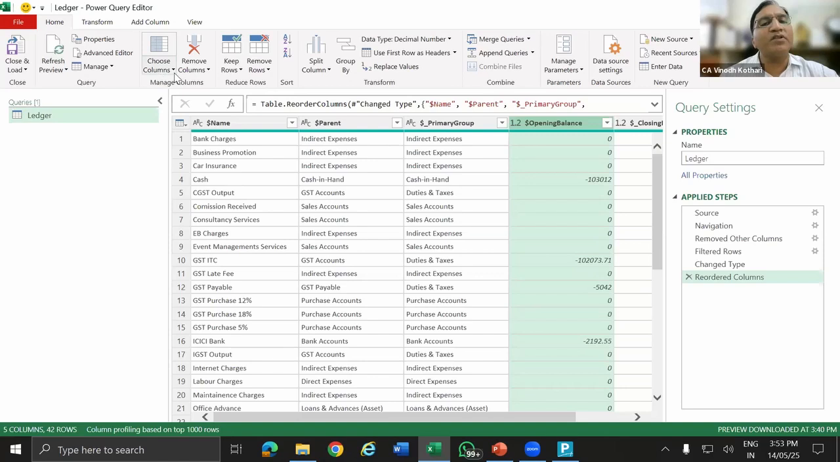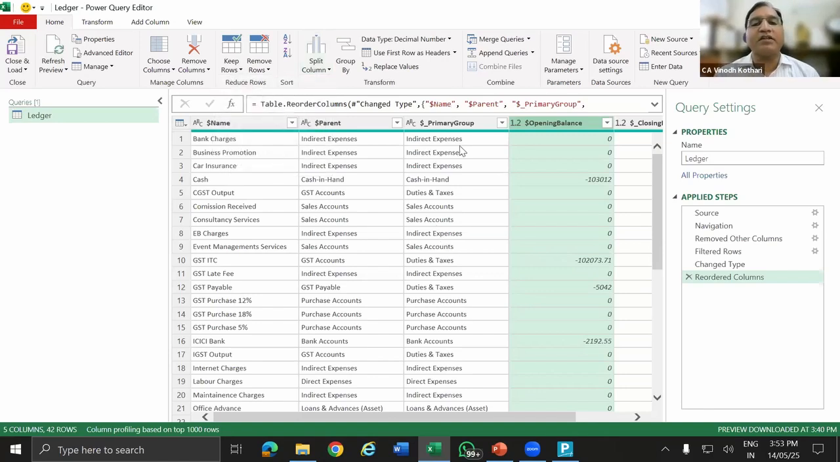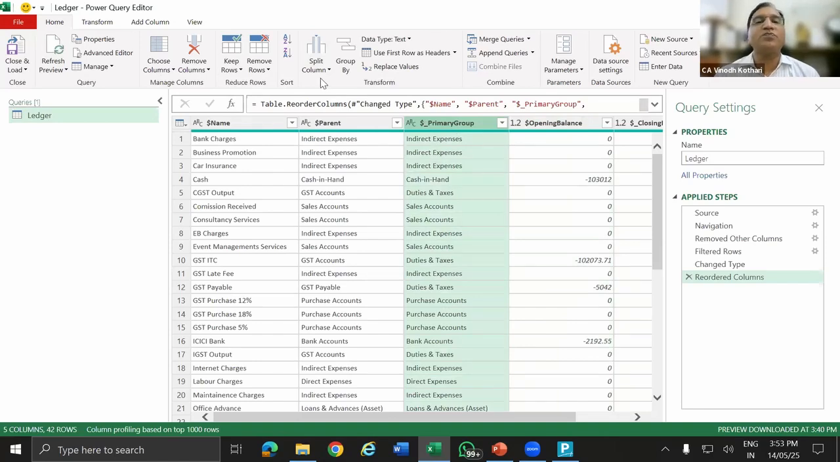Then choose column, keep rows, remove rows, split column. Now, in Excel we do text to column, right? We go to the menu and then do text to column. So we can even split the column here. Say you want to split indirect expenses into indirect and expenses separately. I want a split wherever there is a space, so I can just split it.